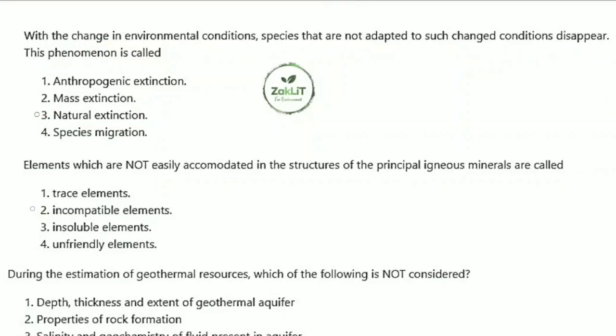So next, move on to the next question. If you have doubts, you can ask in the comment section. Next question is, elements which are not easily accommodated in the structures of the principal igneous minerals are called as what?